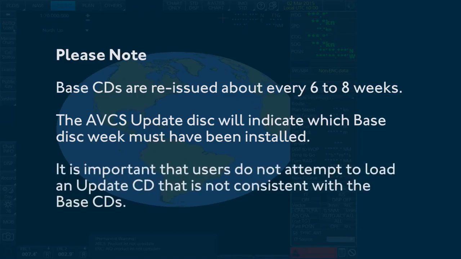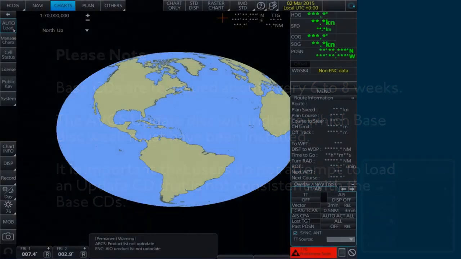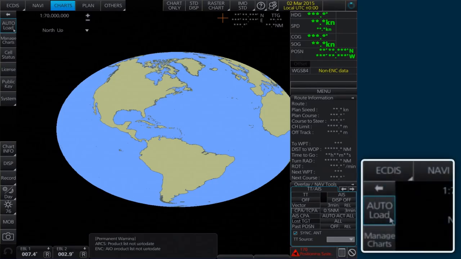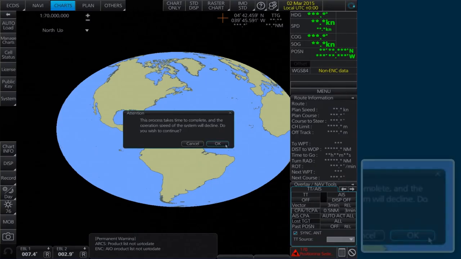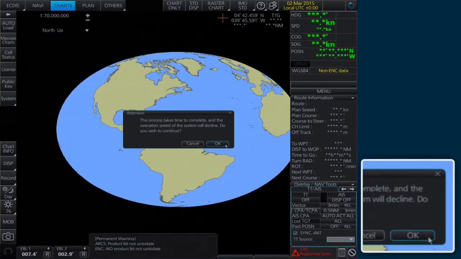It is important that users do not attempt to load an update CD that is not consistent with the base CDs. Select Auto Load on the home screen. An attention message then appears to notify the process may take some time to complete. Click OK to continue.